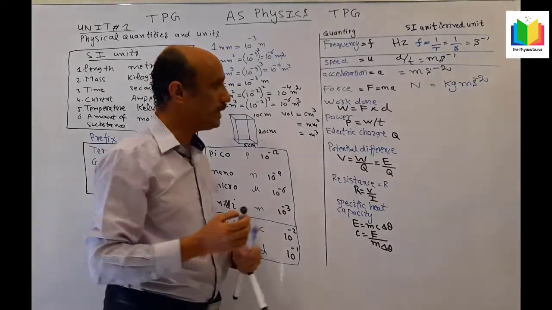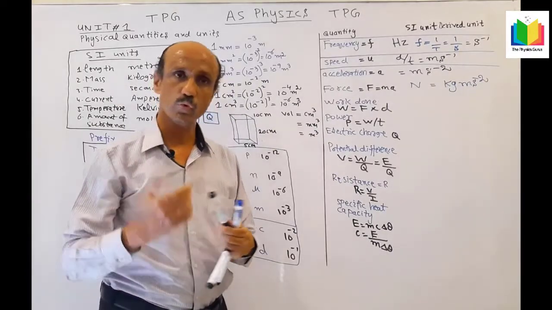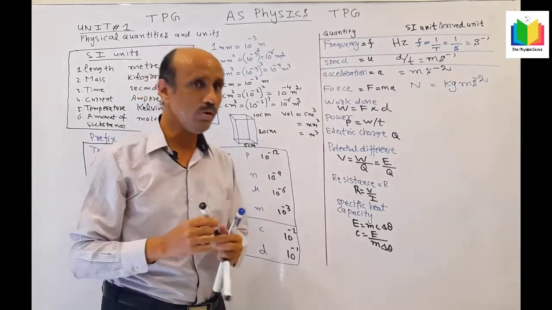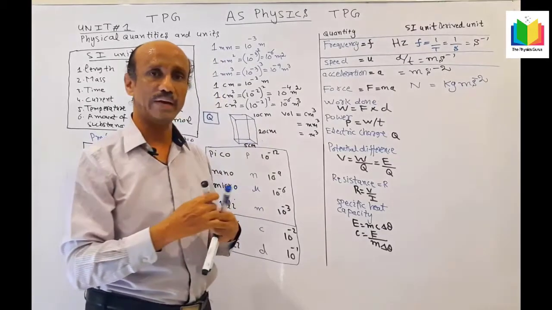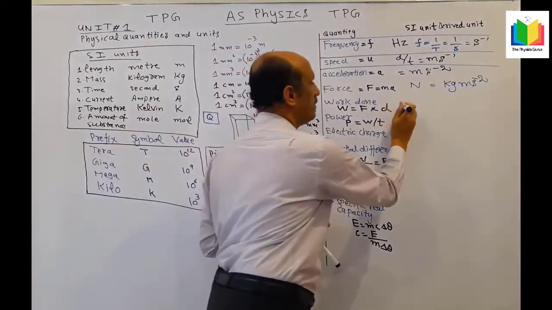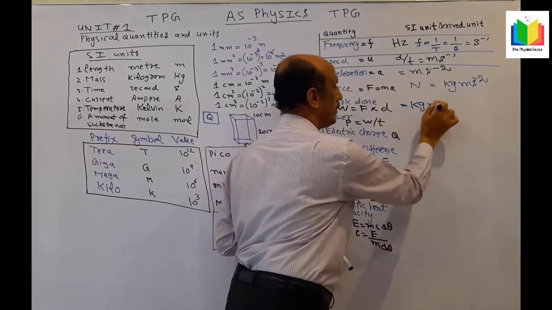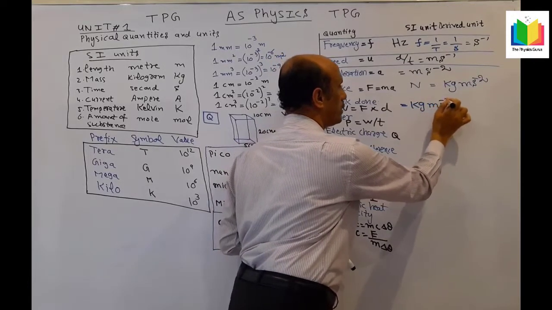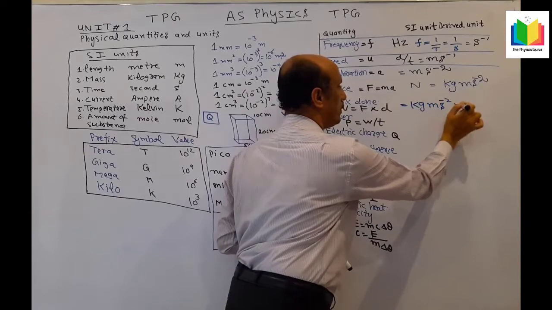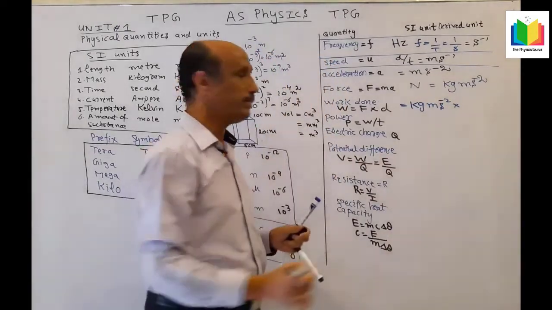Next one is the work done. Work done has SI unit joule, but now we will convert it into drive unit. The unit of the force we have already calculated, kg ms minus 2, multiplied by the distance in meter.